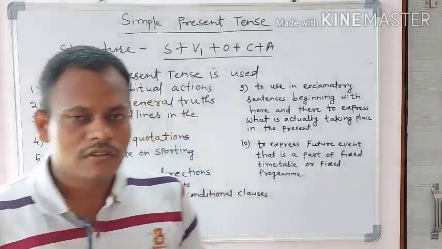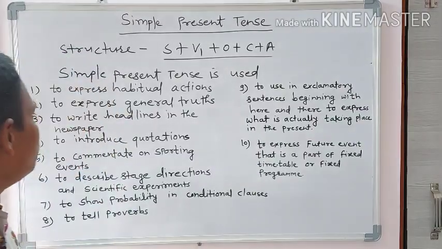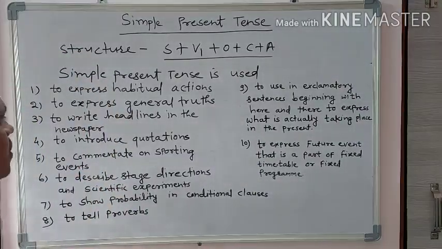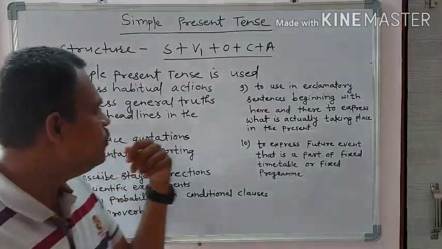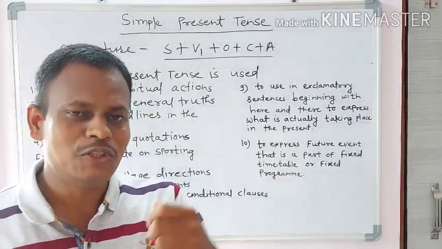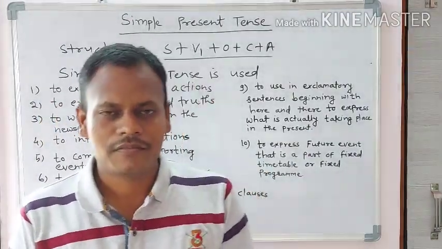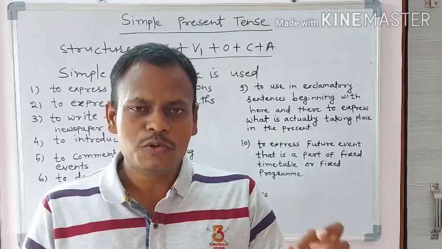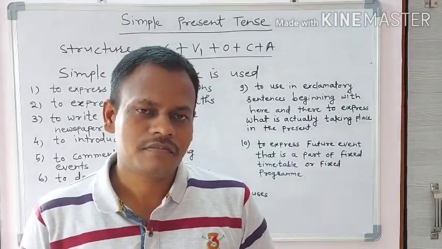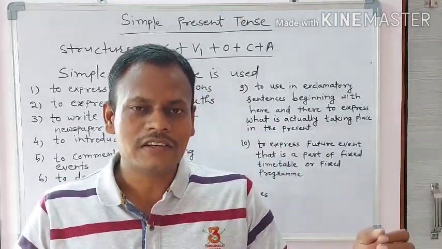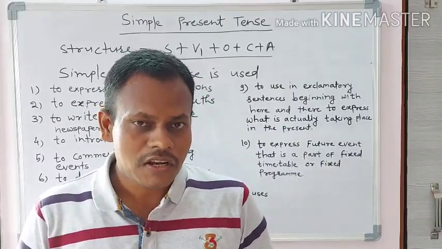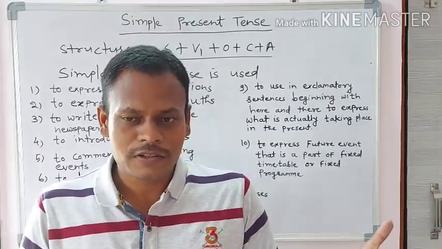After this, we should know the next use of simple present tense. Simple present tense is used to express general truth. The earth moves around the sun. The sun rises in the east. The sun sets in the west.